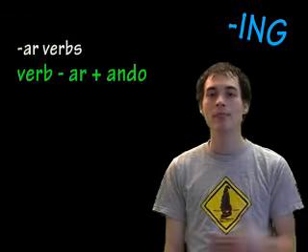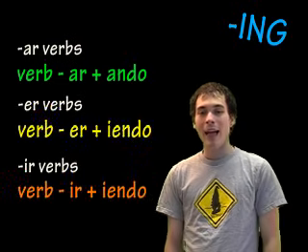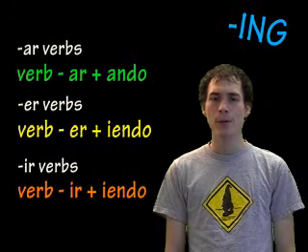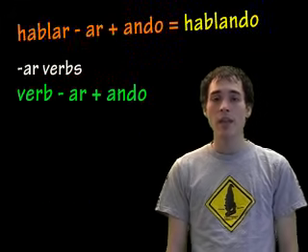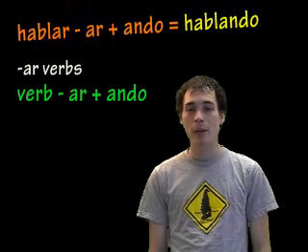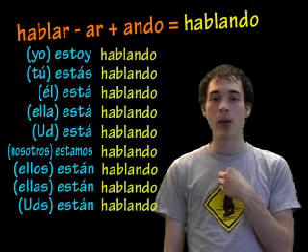Then we have to add on the ing. To do the ing form of a verb, the basic rule is, for AR verbs, we take off the AR and add ando, A-N-D-O. For ER and IR verbs, we'll add iendo, or I-E-N-D-O. An example, for the AR, hablar, to talk, take off the AR, add ando, and we'll have hablando, which means talking. Okay? So I want to say, I am talking, estoy hablando.